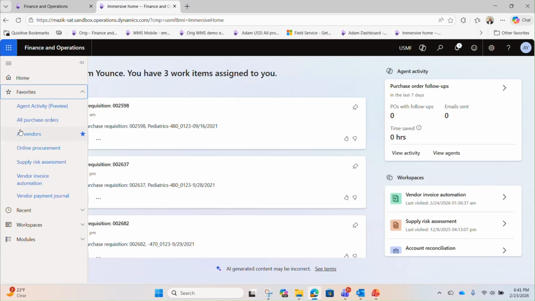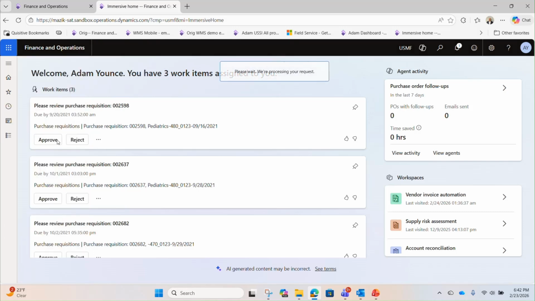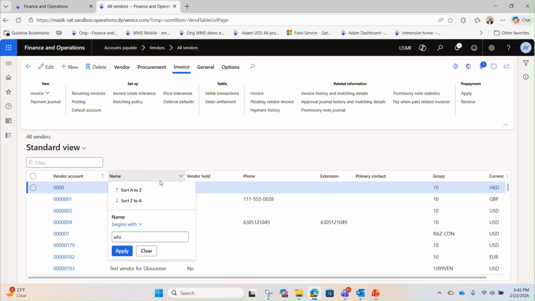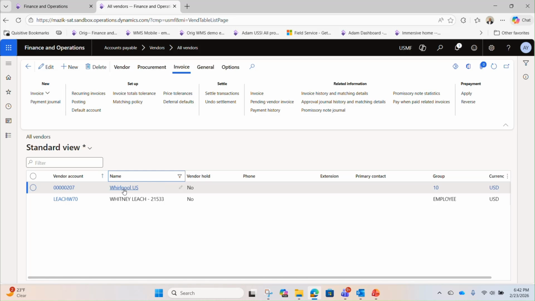In this example, we're going to show you processing an invoice coming in from a vendor that is not associated with a purchase order. The first thing we're going to do is navigate to the vendor to look at what invoices have already been posted against their account.